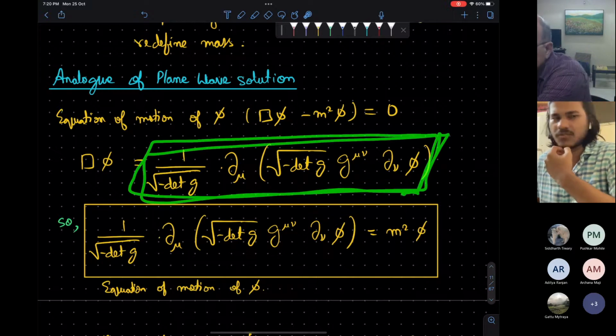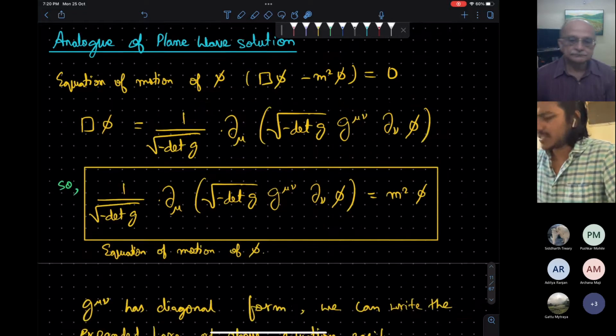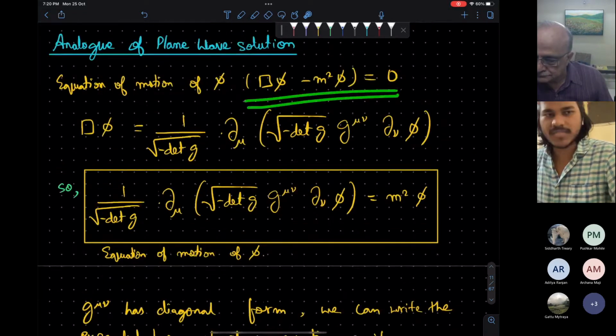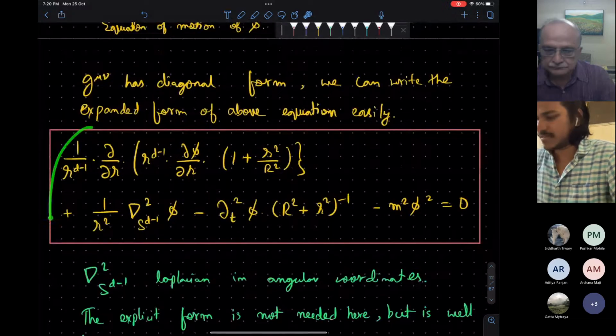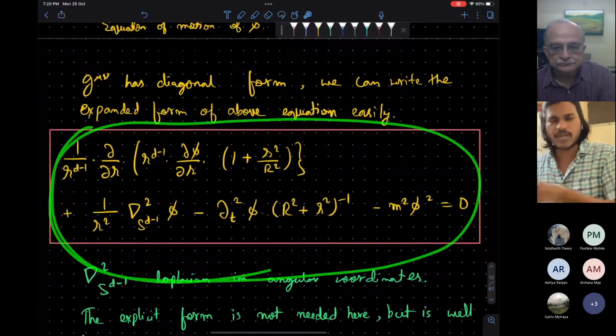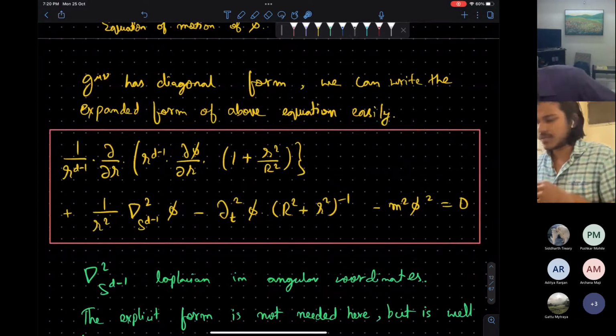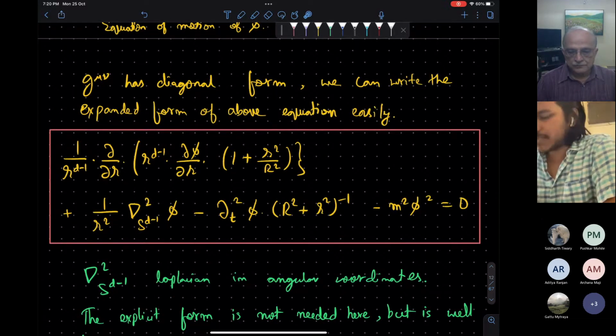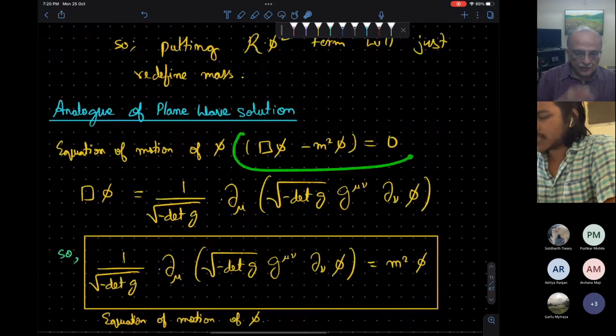We have seen in, I think, GR courses. So using the metric of the AdS, we can expand this equation, and finally we get this big mess. We don't have to worry in detail. I will present you the solution systematically. So what you are actually doing, if it was just Minkowski space, we would have solved this equation and we